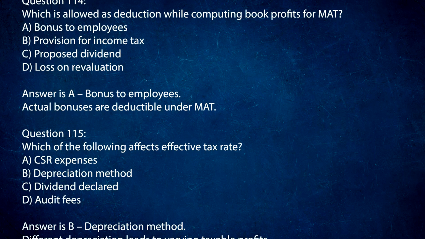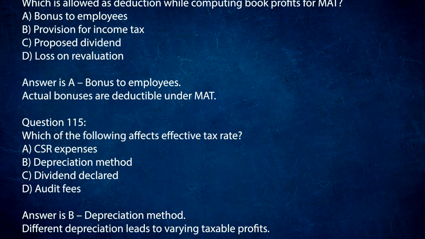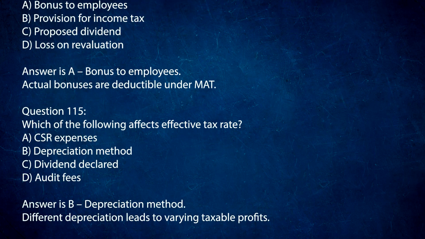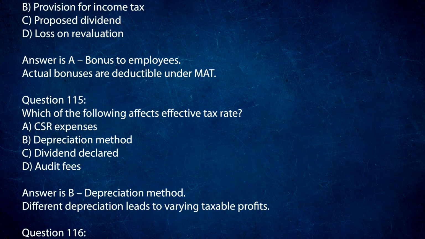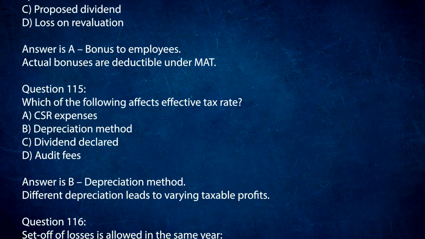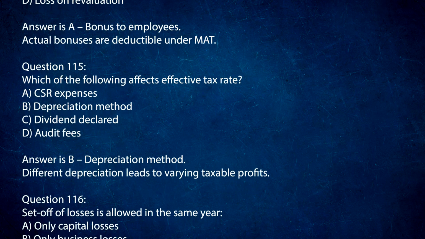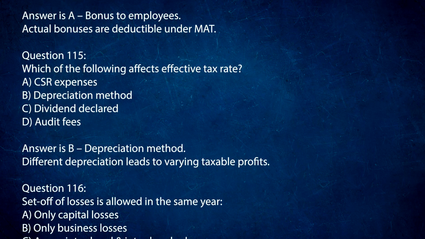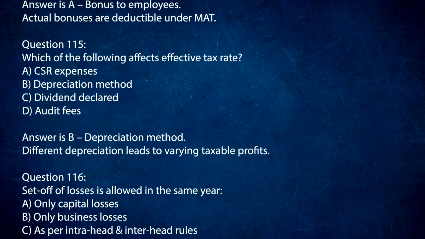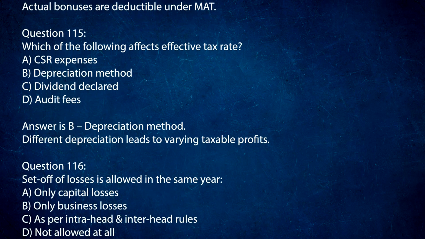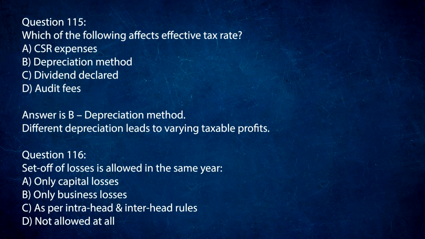Question 115. Which of the following affects effective tax rate? A. CSR expenses. B. Depreciation method. C. Dividend declared. D. Audit fees. Answer is B. Depreciation method. Different depreciation leads to varying taxable profits.